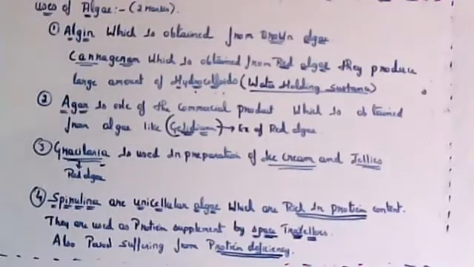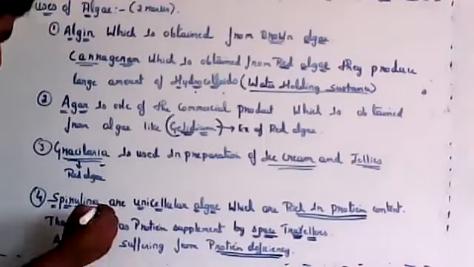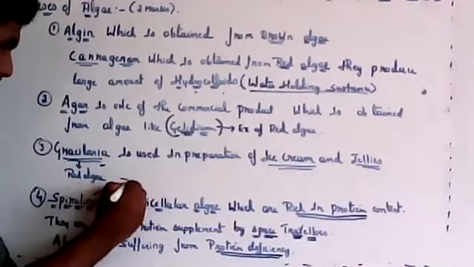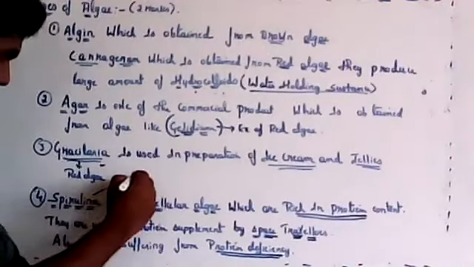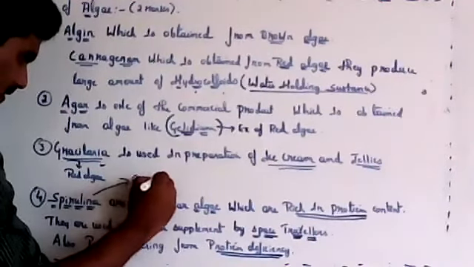Which color algae is it? It is green. Spirulina is green.